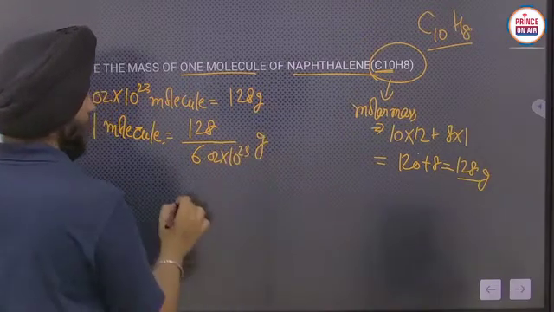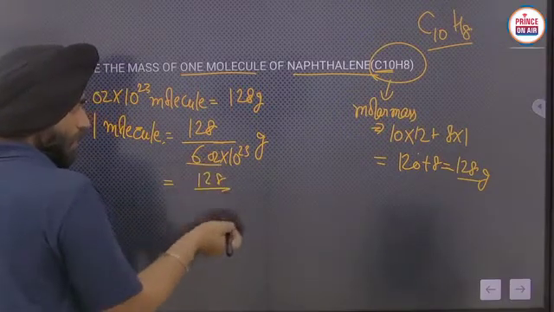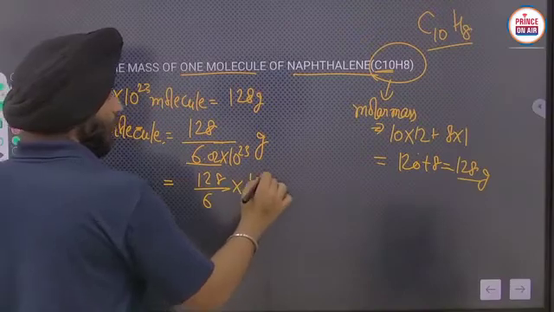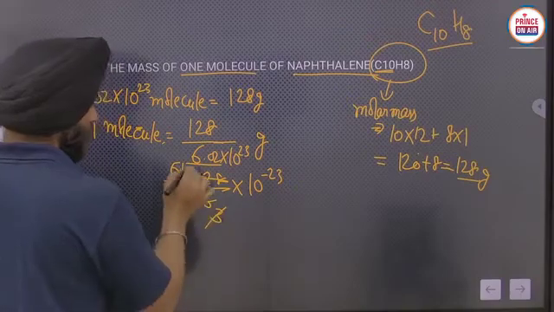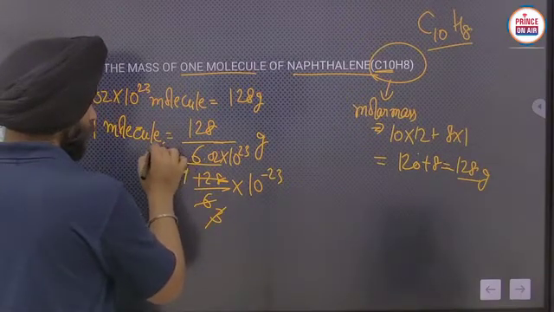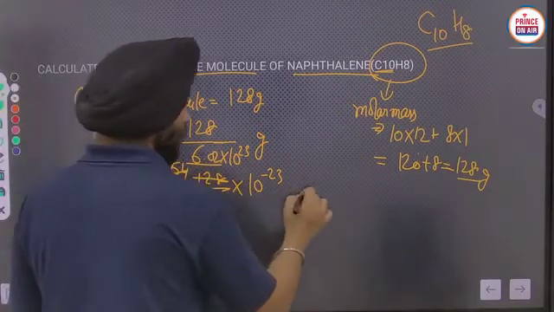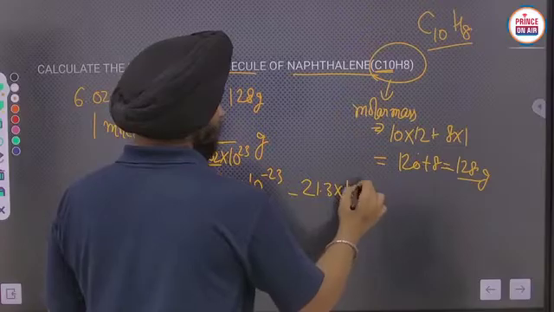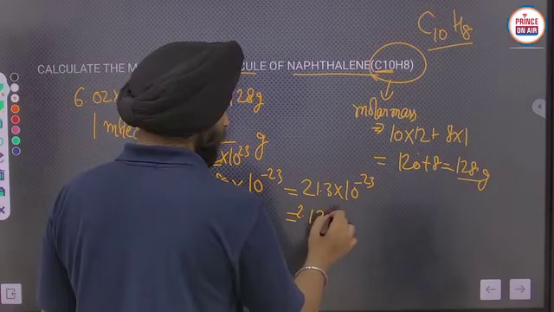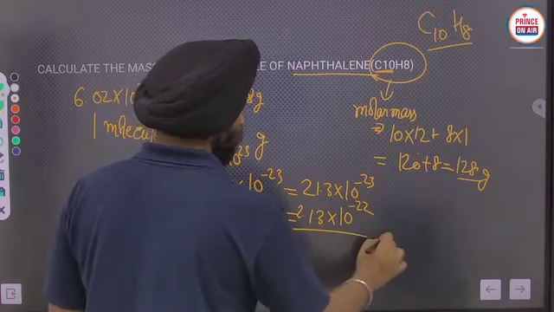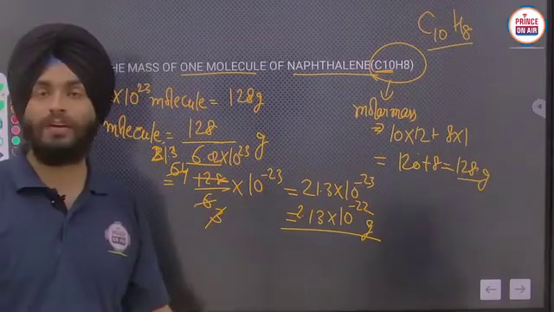Okay, gram. So just you have to solve this value, 128 upon 6.02 into 10 raised power 23. That will be 21.3 into 10 raised power minus 23, which is 2.13 into 10 raised power minus 22 gram. Okay, that is the mass of one naphthalene molecule. In that way you can solve it.